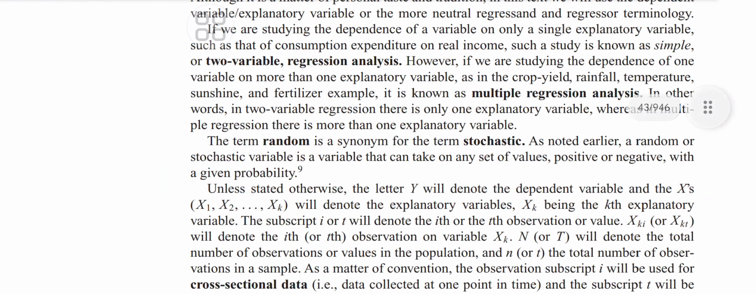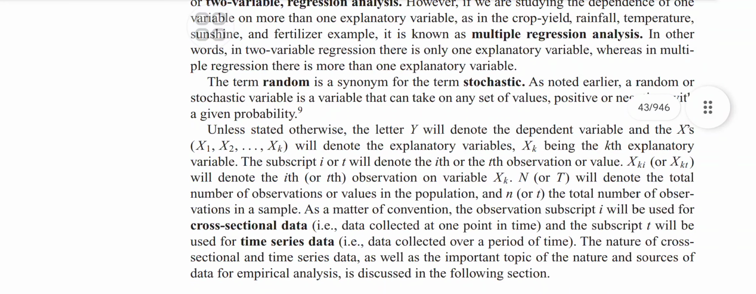Now there are many things: two-variable regression, multiple regression, more than one, right? Not only one factor, but there are many factors. The equation can go like y equals beta 1 plus beta 2 x2 plus beta 3 x3, like this. So the term random is a synonym for the term stochastic. This we need to remember. Like we have noted earlier, random, these terminologies we need to know, as I mentioned.